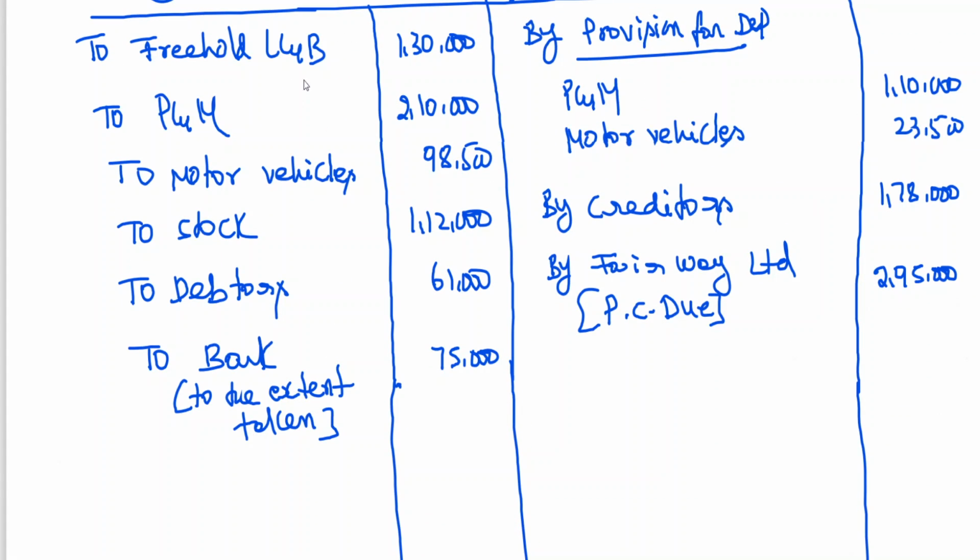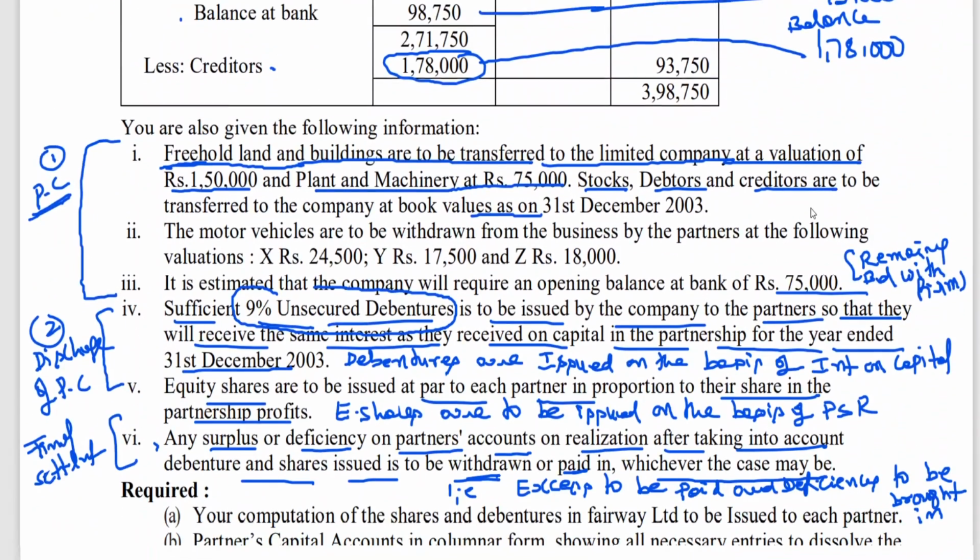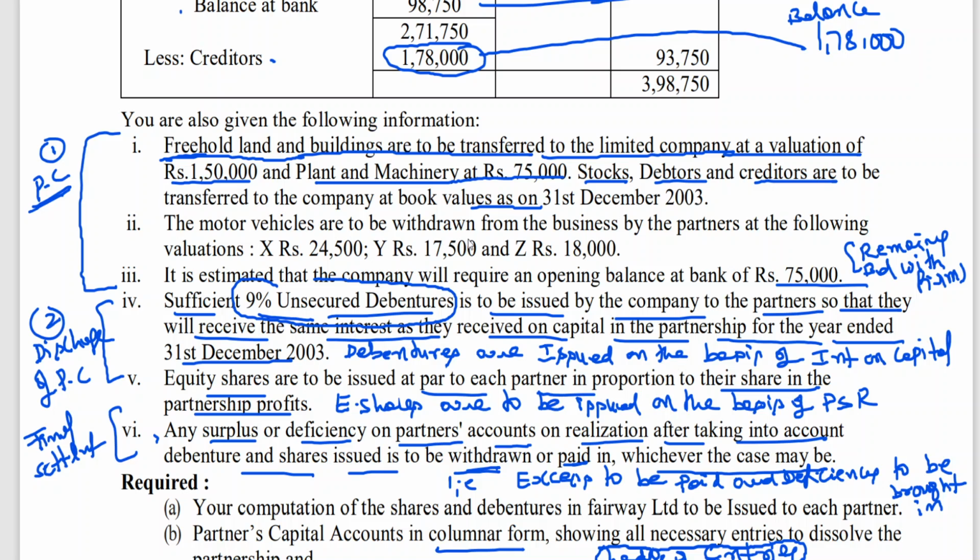So please remember this Fairway Limited, how we got 2,95,000. They have taken freehold land, plant and machinery, stock, debtors, and creditors, and they have paid 2,95,000. So all assets and liabilities, except bank balance and except motor vehicles, were taken by the purchasing company. Now the motor vehicles have been taken by the partners. That has been given here. We have seen that. The motor vehicles are to be drawn from the business by partners.